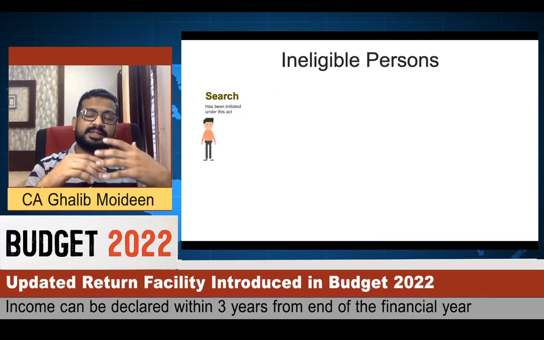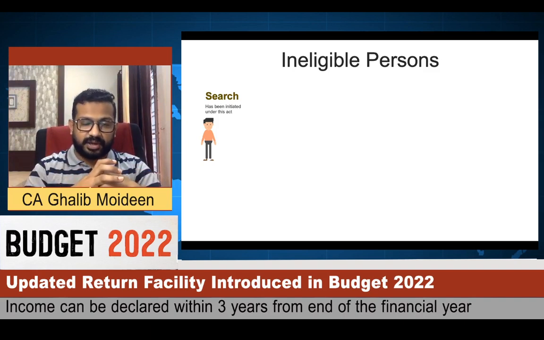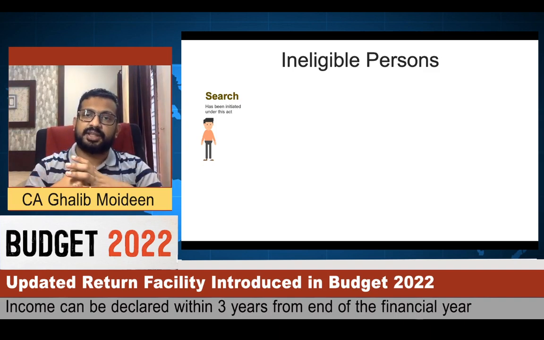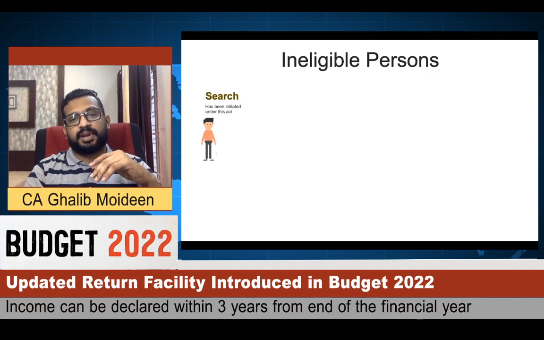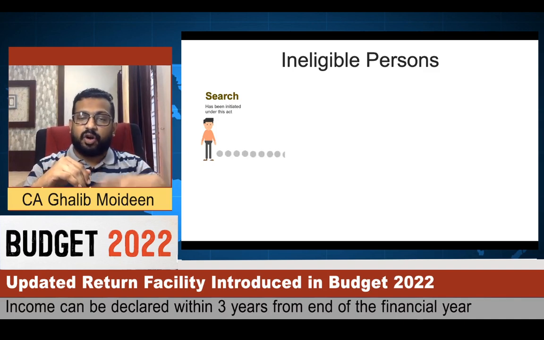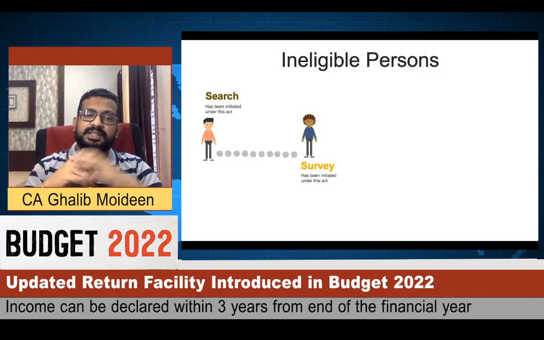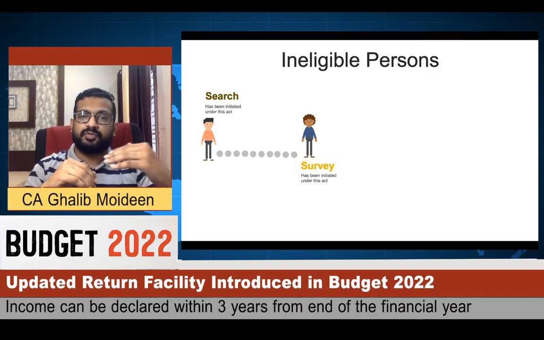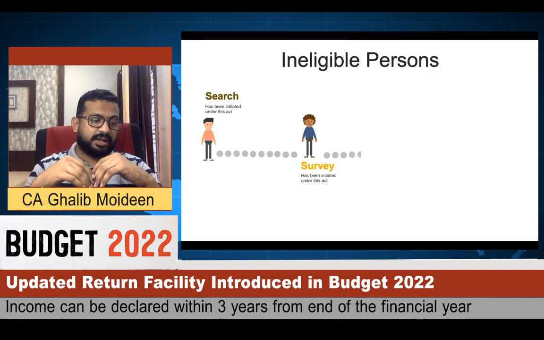Now let's understand which persons are not eligible to file an updated income tax return. If a person on whom a search is initiated under this Act, then that person is not eligible to file an updated income tax return. In the same way, if a survey is initiated on a person under this Act, he is also not permitted to file an updated income tax return.